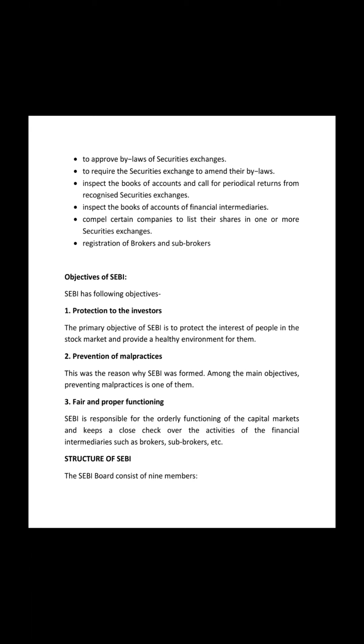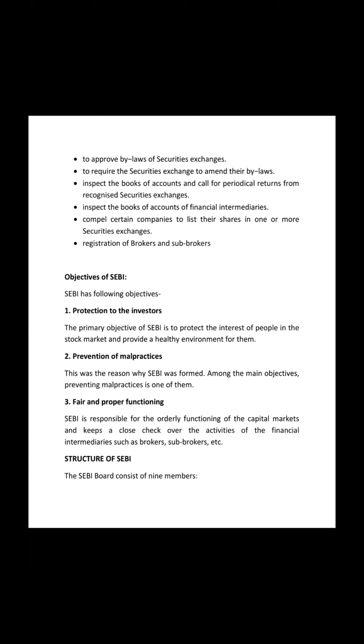Then is the fair and proper functioning. SEBI is responsible for the orderly functioning of the capital market and for keeping a check over the financial intermediaries like brokers and sub-brokers. There are rules like you need to get registered, and various types of regulation are administered over them. So these are SEBI's main objectives. The main purpose is that whatever funds are in the market should lead to the growth and economic development of the country.